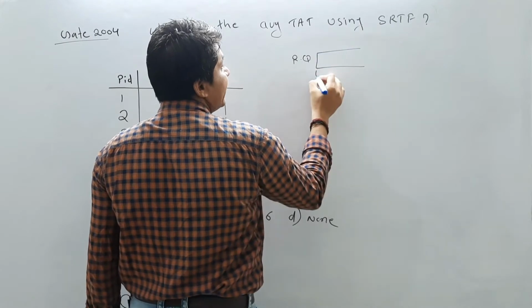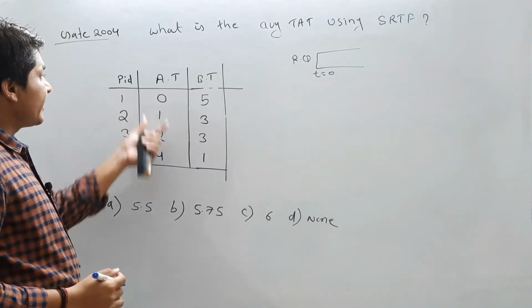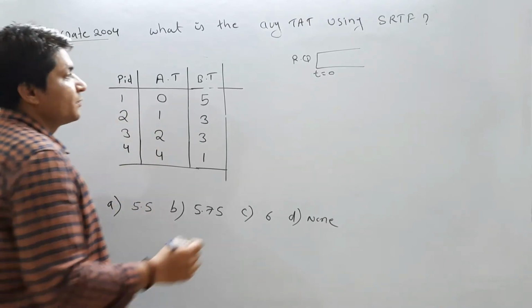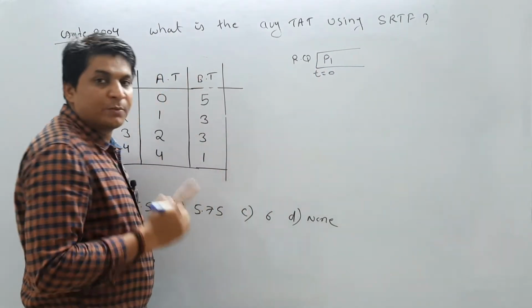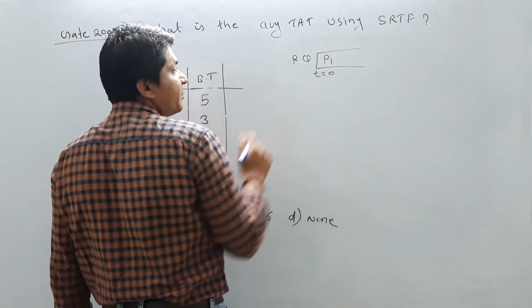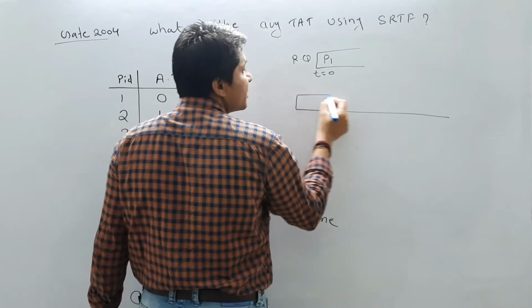In the ready queue at arrival time t equal to 0, is there any process or not? If you see the arrival time list, there is a process P1 which arrived in the ready queue at arrival time 0. Now we have only one process in the ready queue, so we do not have any other option. So let us schedule the P1 process onto the CPU.